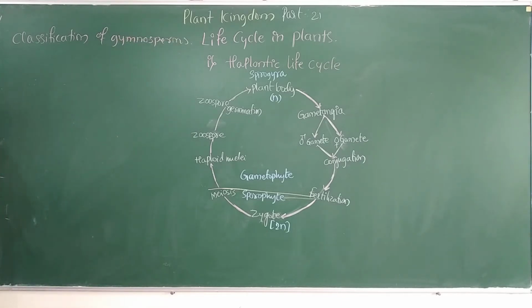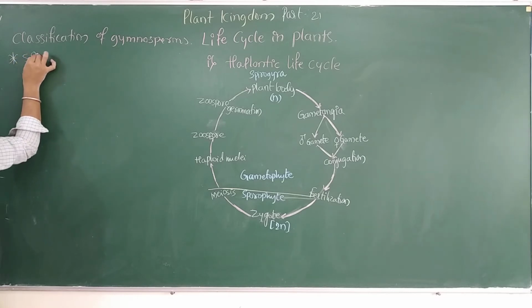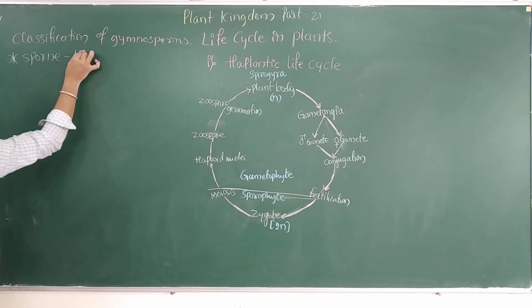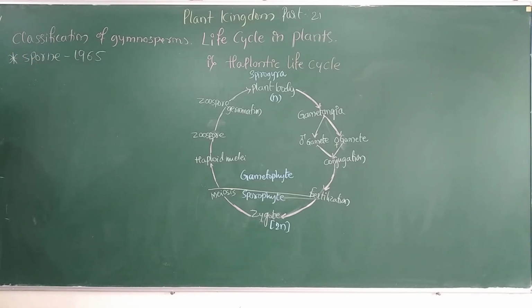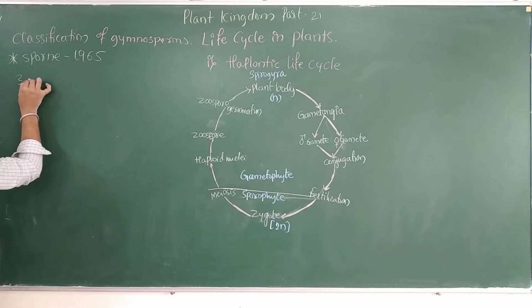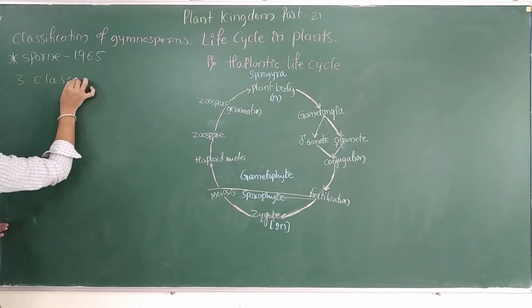The gymnosperms have been classified into three different classes by Sporne in the year 1965. According to Sporne, the gymnosperms are classified into three classes.